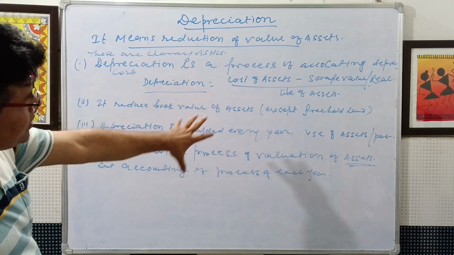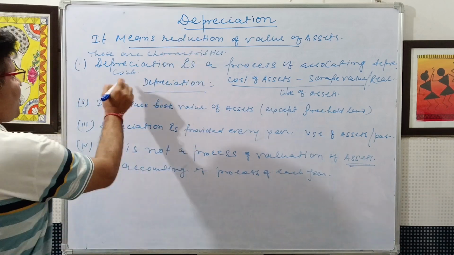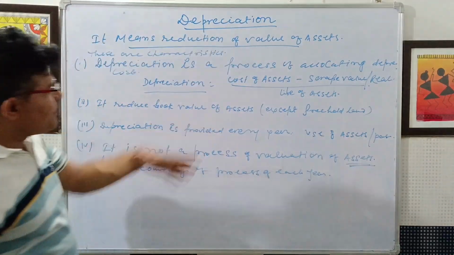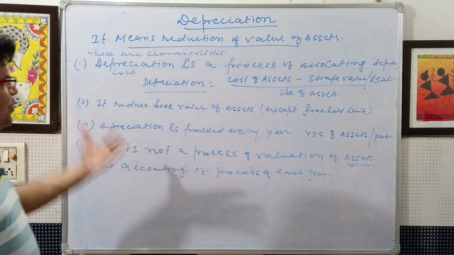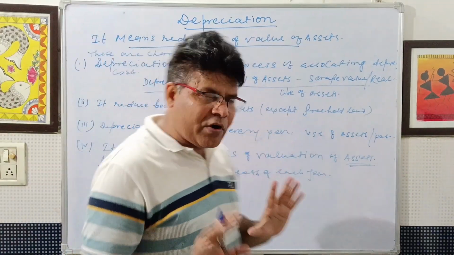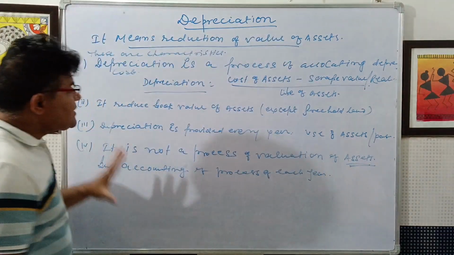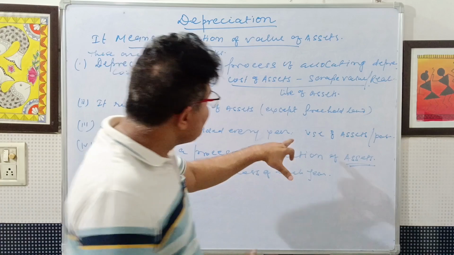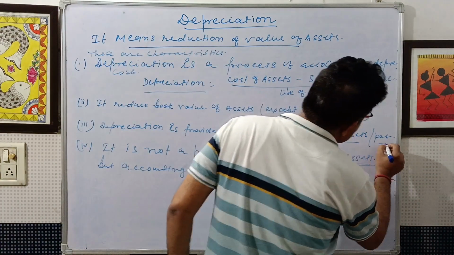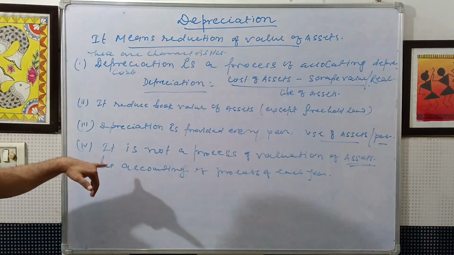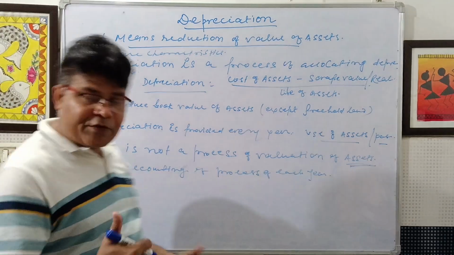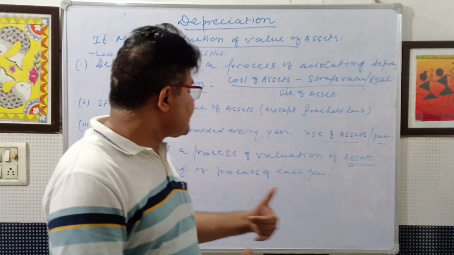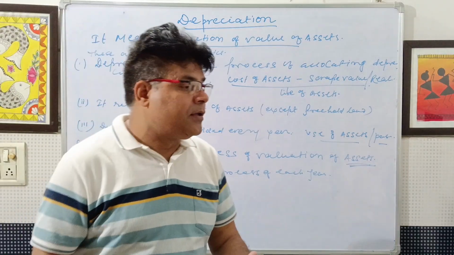Depreciation is a process of allocating depreciable cost: depreciation equals cost of assets minus scrap value divided by life of assets. It reduces book value of assets except freehold land. Depreciation is provided every year because of use of assets and passage of time. And it is not a process of valuation of assets, but accounting of expenses each year.